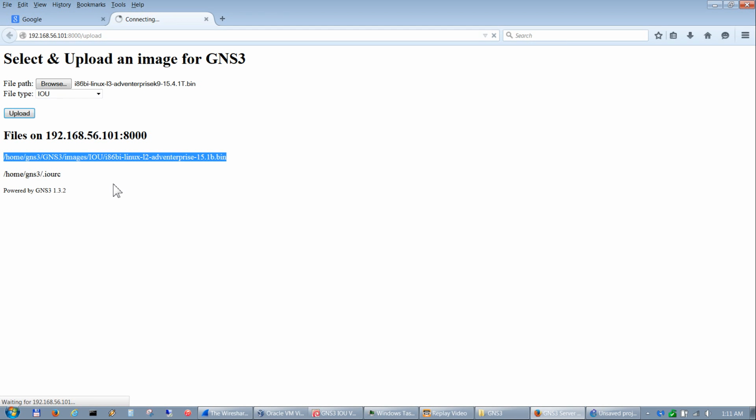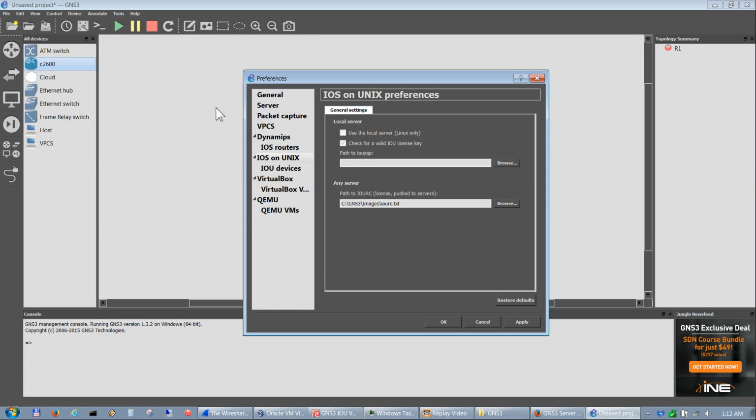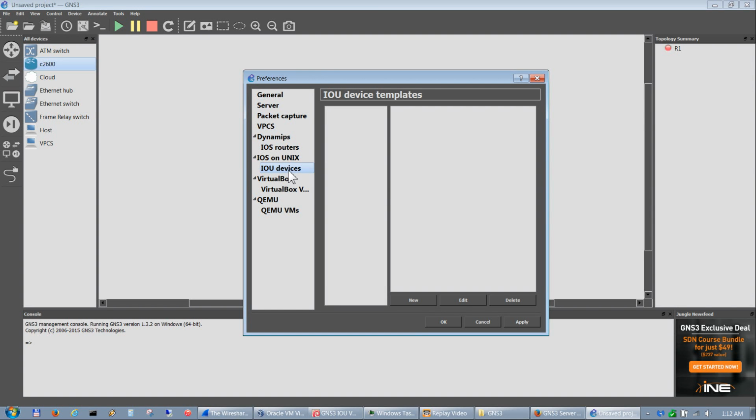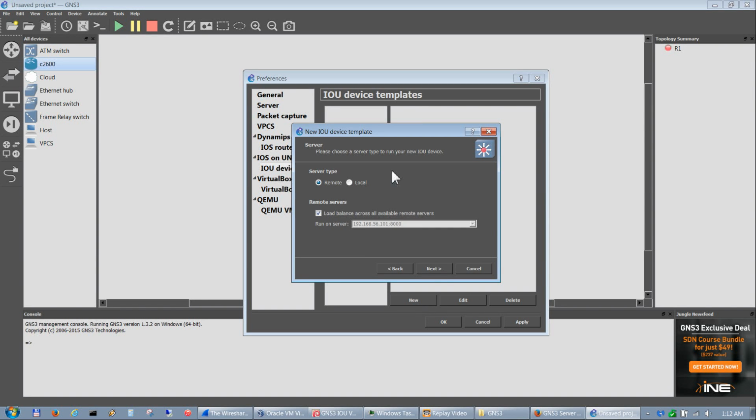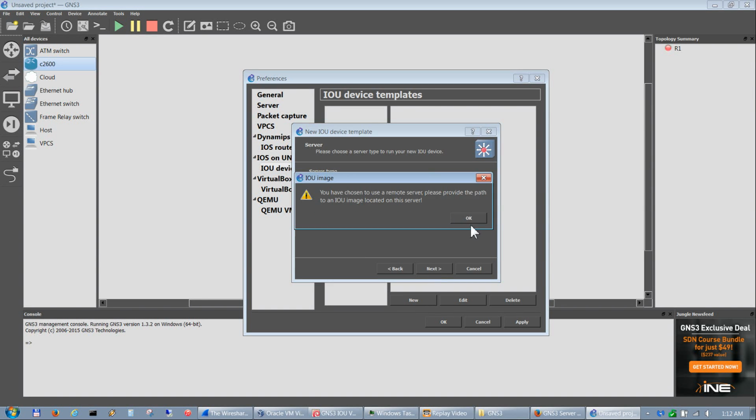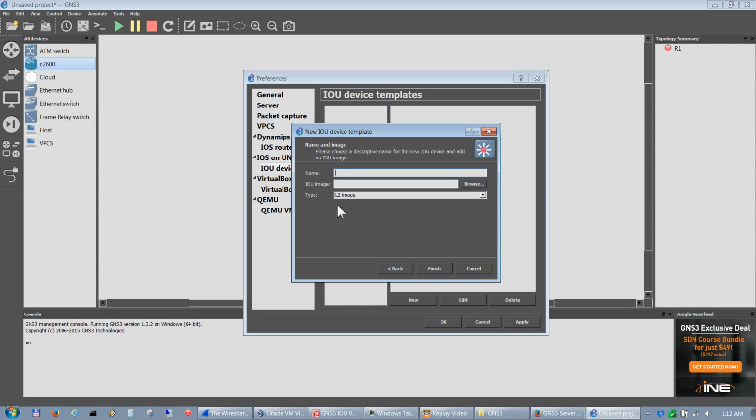It takes about 2 to 3 times longer than the L2 because it's about 2 to 3 times bigger than L2 as far as the image file goes. While we're waiting for that, let's go on into GNS3 and go into the IOU devices, click new, next, OK, and you want to make sure this file type is for the one you're loading.